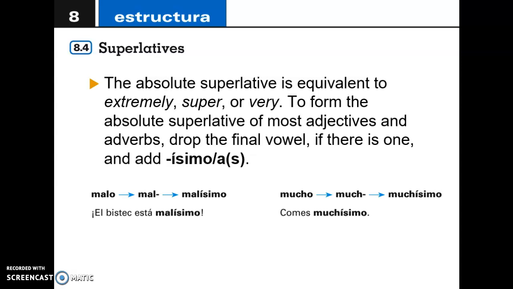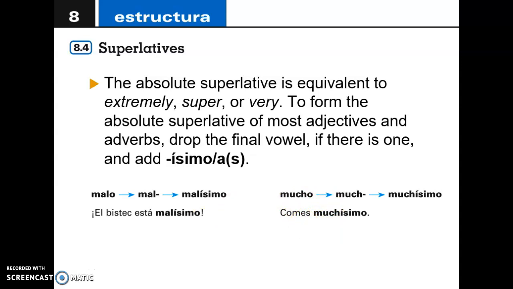Of course, we are going to be talking about adverbs or adjectives, just like we have studied before. In this case, malo can turn into malísimo to say, whoa, this steak is really, really, really bad. And we have another example over here. Comes muchísimo. You eat a lot, okay?